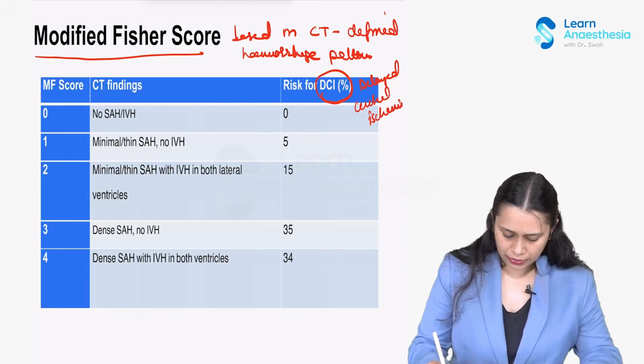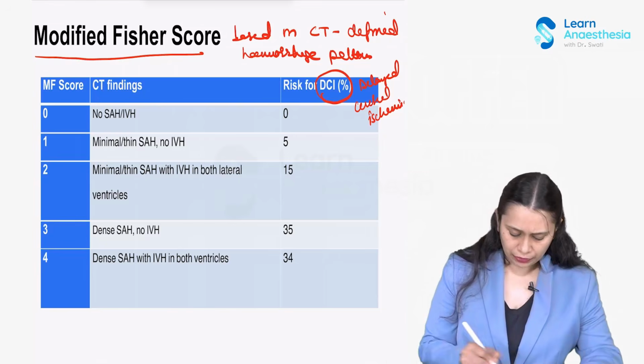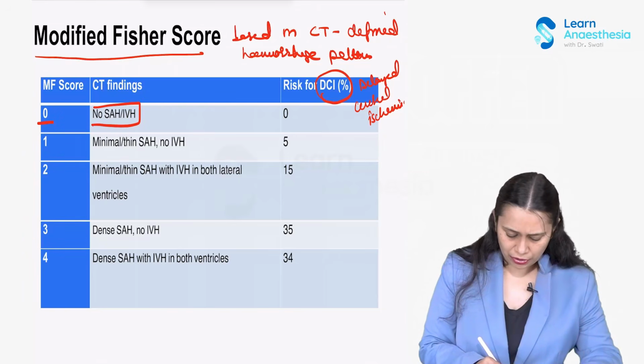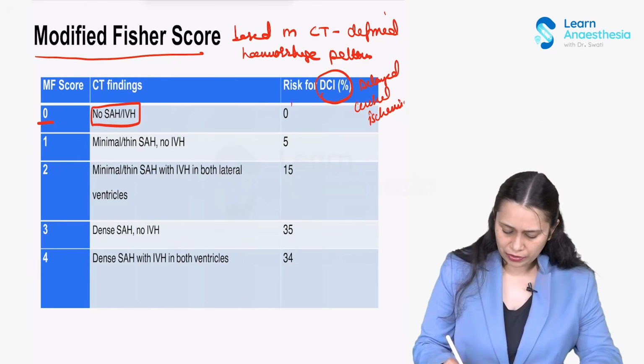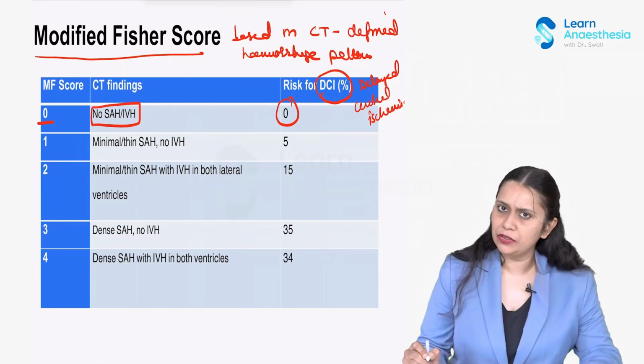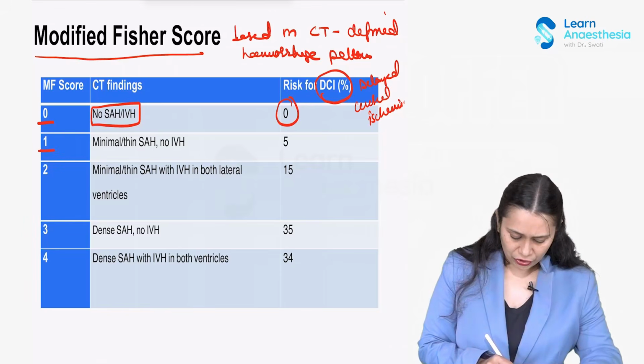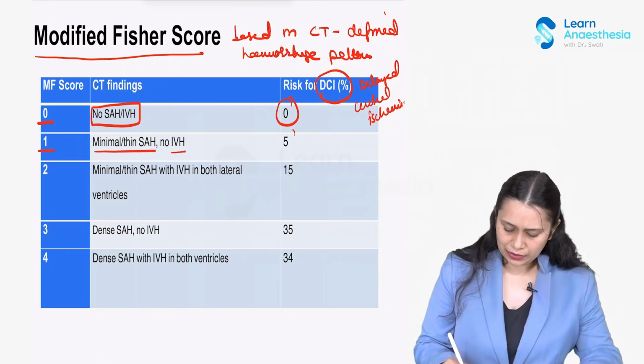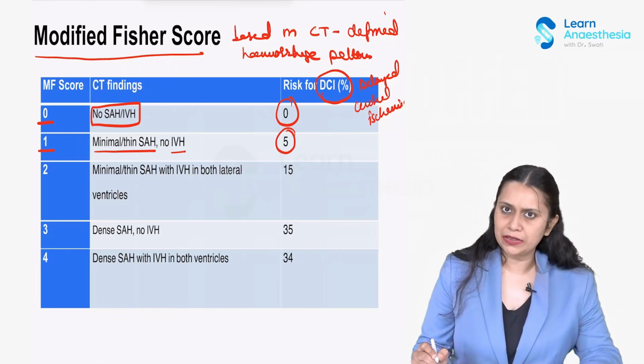So modified Fisher grade 0: no subarachnoid hemorrhage or intraventricular hemorrhage. The risk of delayed cerebral ischemia is 0%. Modified Fisher score 1: minimal or thin subarachnoid hemorrhage but no intraventricular hemorrhage seen. The risk is 5% of delayed cerebral ischemia.